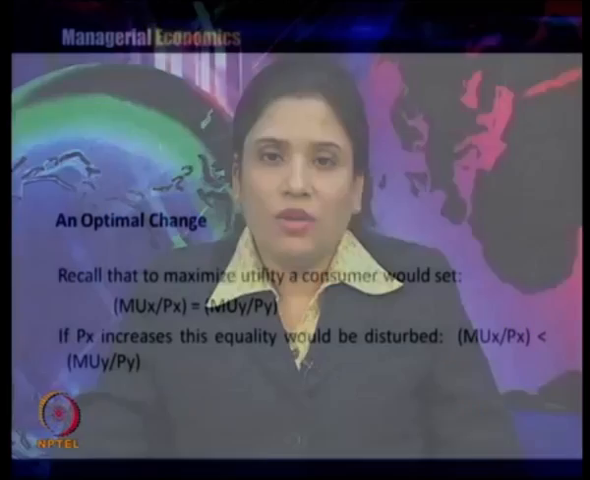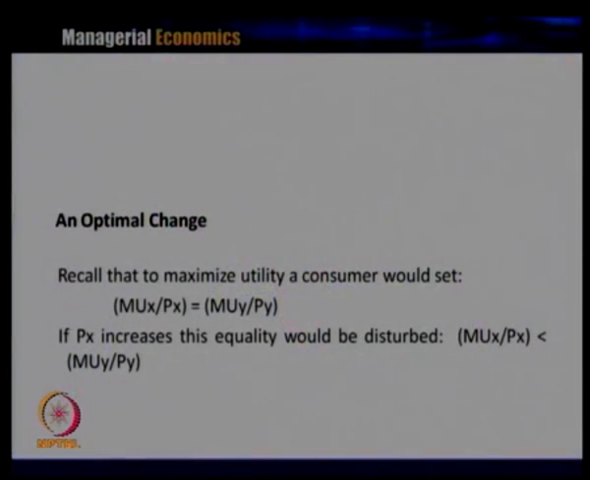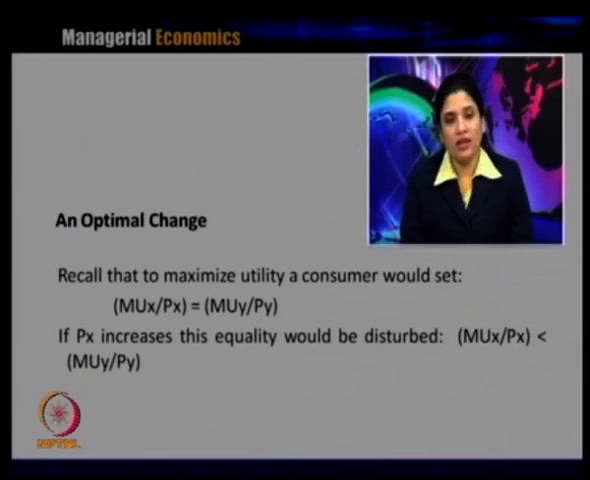So, if you recall the utility maximization rule, this is always the ratio of one good as compared to the ratio of the other good, and if the price of X increases, this equality would be disturbed. It is not only utility that will disturb this equality; a change in the price will also disturb the equality. So, MUX/PX will be less than MUY/PY if there is an increase in the price of X, and a similar thing will happen if there is a change in the price of Y.